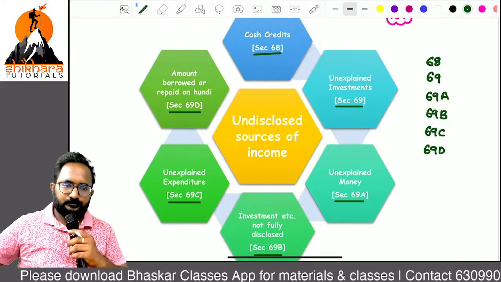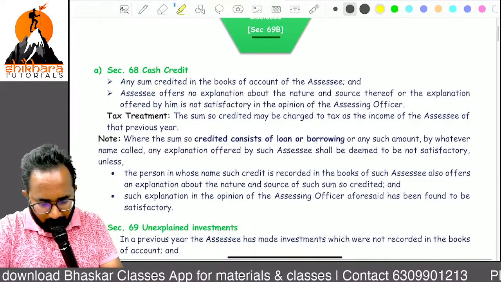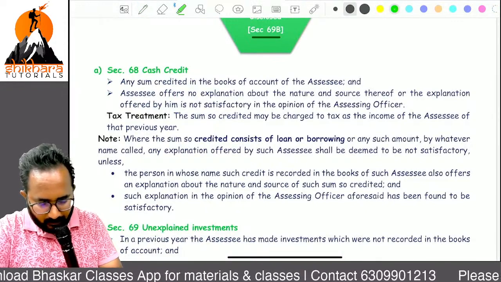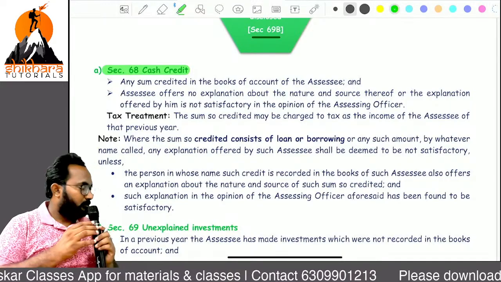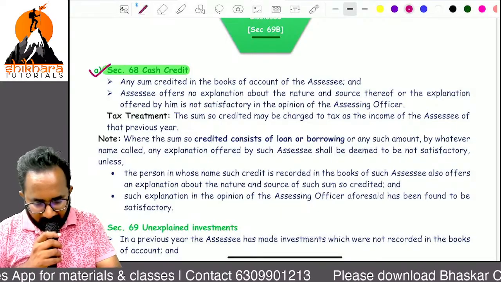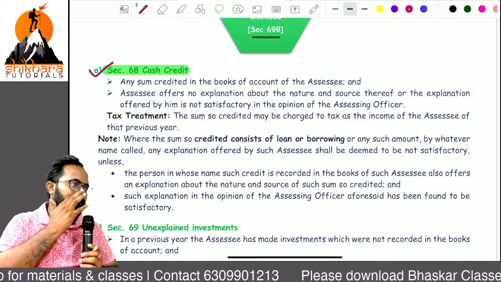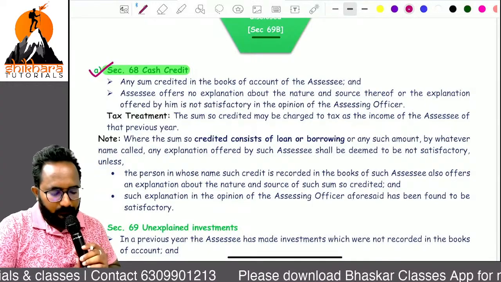Now, first one, ma, 68. What is that heading, ma? Please read. Cash credit. What is the section 68? What is that, ma? Cash credit. Okay.